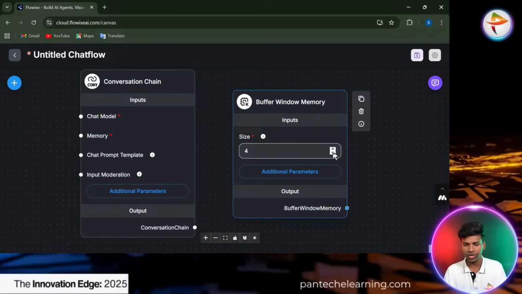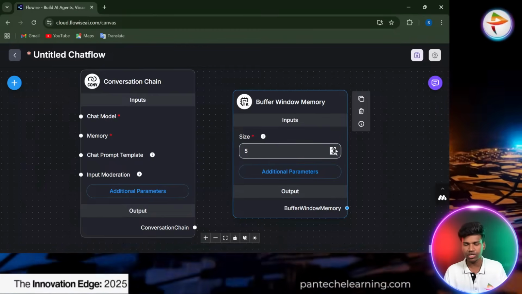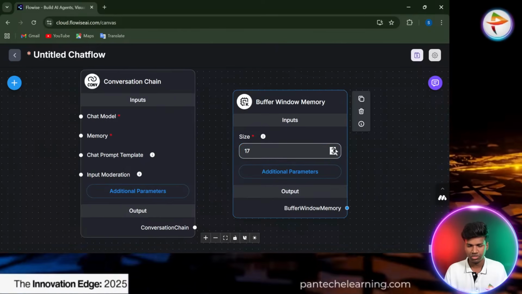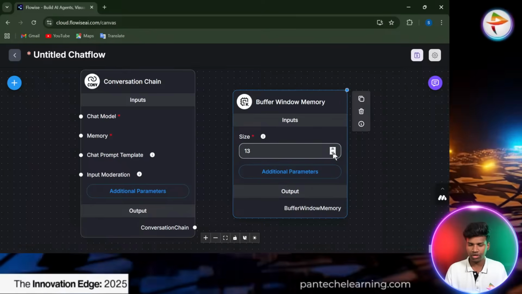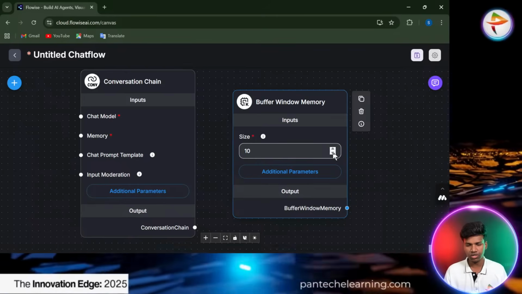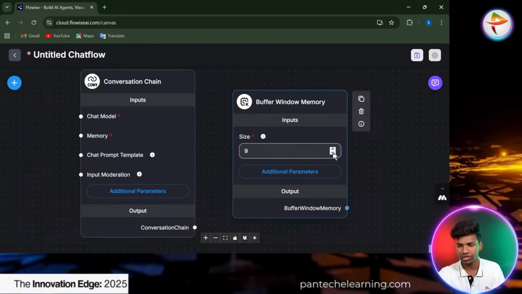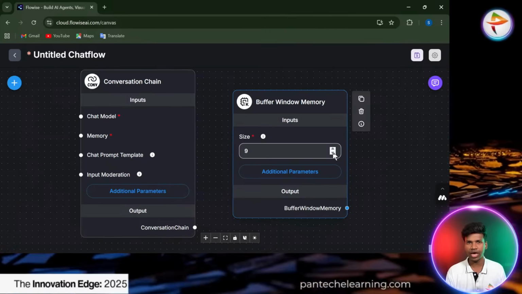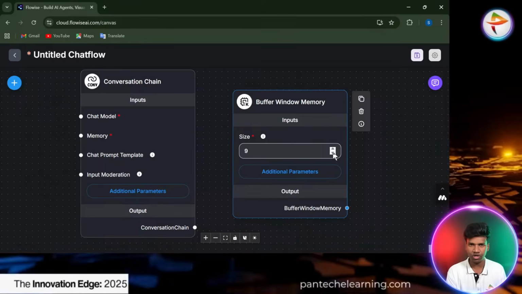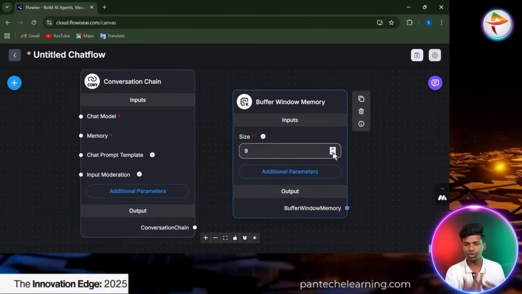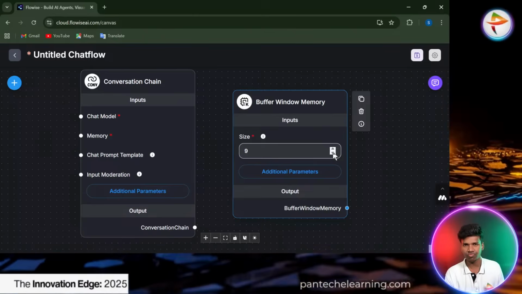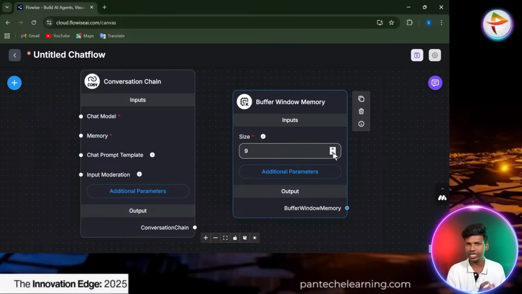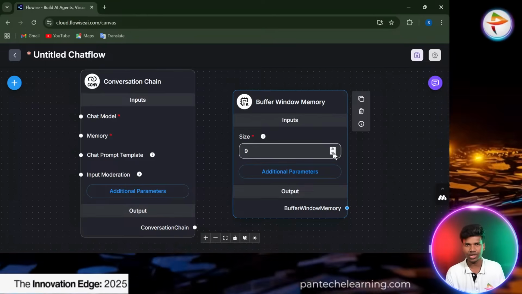It's not a fixed one, we can change it. We have to increase or decrease the particular size. My preference is that you don't exceed a size of 9. The size 9 is important, it's enough for that. It stores the keywords in the 9 size, 9 count only. That is better for our conversation. More than 9 or 10 means it will get confused by the keywords, and sometimes it will give a wrong answer.